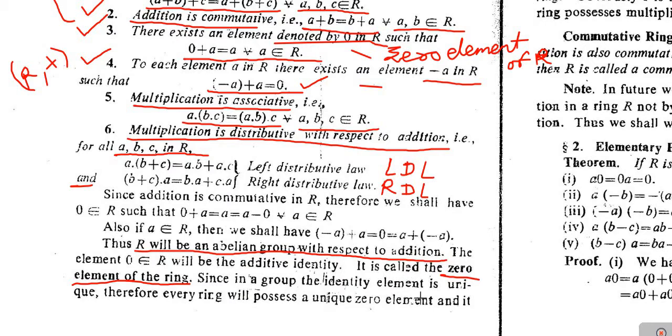Okay, next one. Again, as we know that R is an abelian group under addition, therefore the identity element uniquely exists in a group, that is known to us. So as R is a group under addition, there exists only one identity element under addition, and the identity element under addition, in case of rings, we call it the 0 element, which means that a ring possesses a unique 0 element.